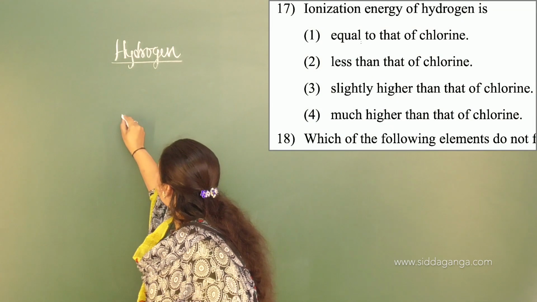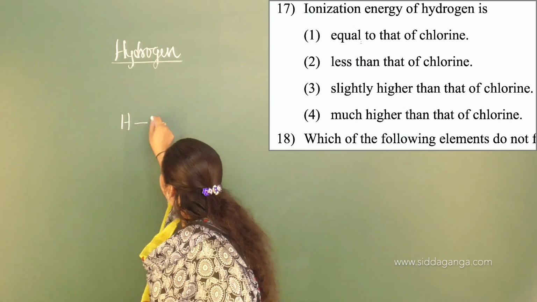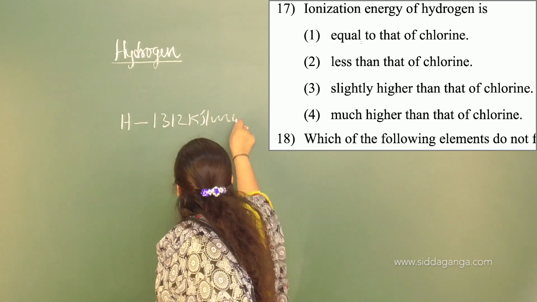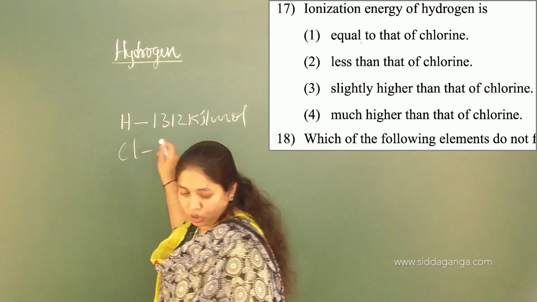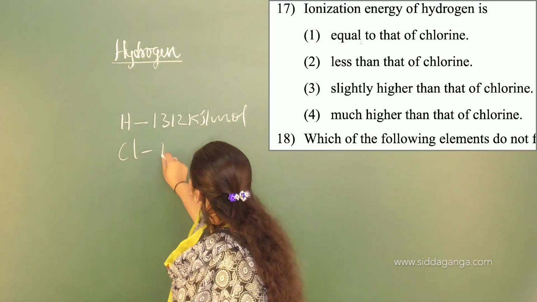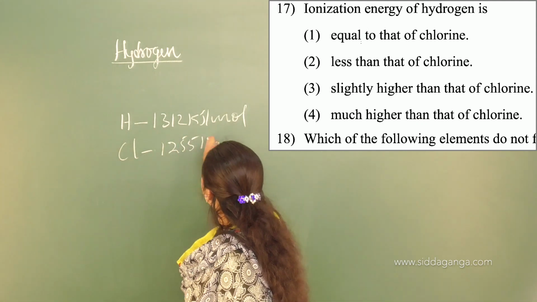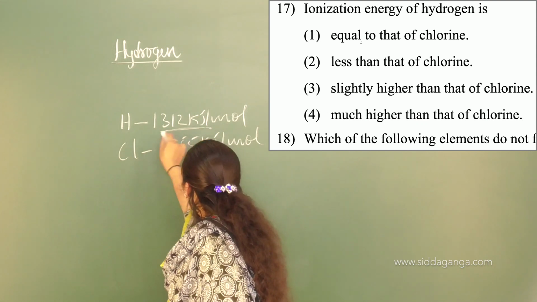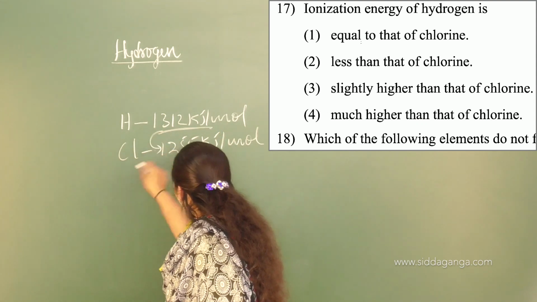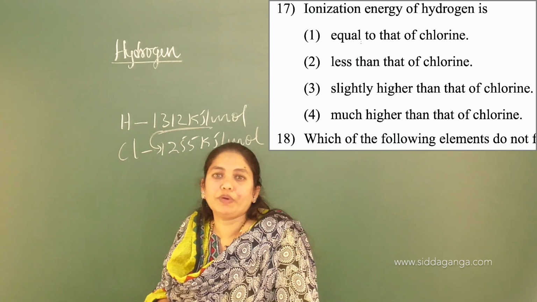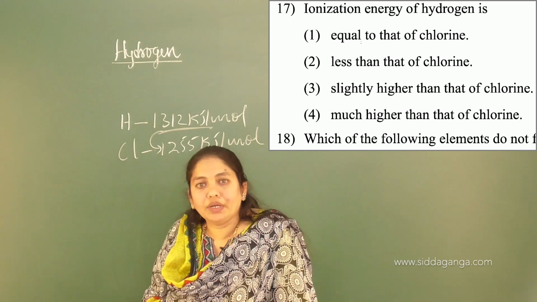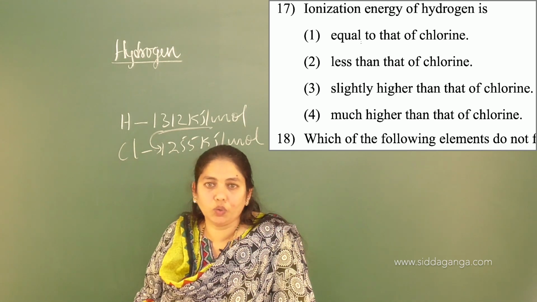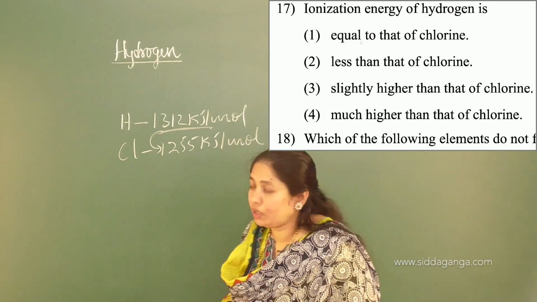If you write it, the ionization enthalpy of hydrogen is 1312 kilojoules per mole. For chlorine, it is nearly 1255 kilojoules per mole. So the ionization enthalpy of hydrogen is slightly higher than that of chlorine. The answer is the third option, slightly higher than that of chlorine. Now move on to the next one.